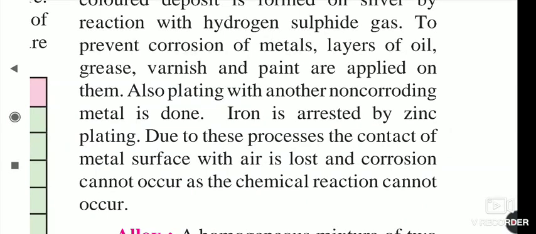We can see silver-coated or gold-coated articles, where another substance is there and a silver layer coating is given to it.